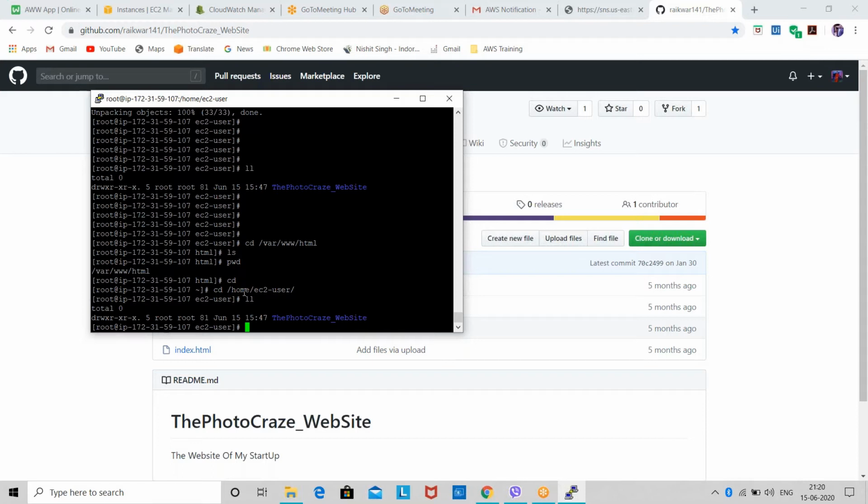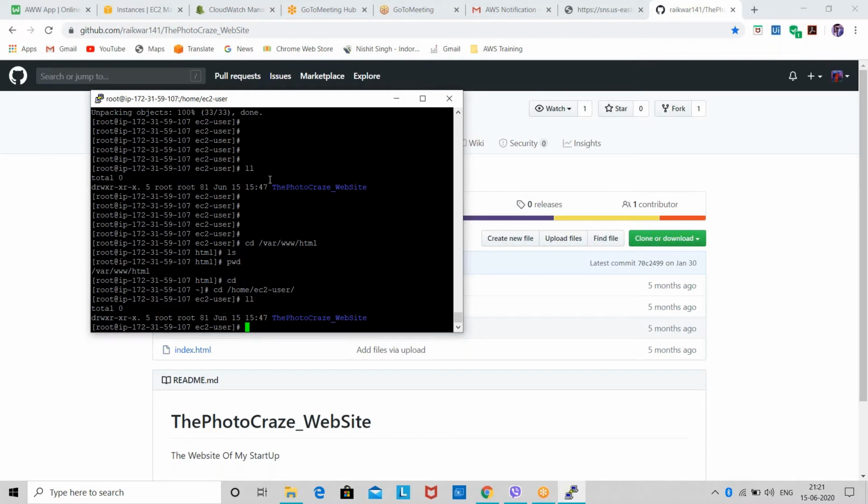So what is this home and EC2? Whenever you create any user in Linux, the files associated with that user are created. Like in Windows, you get my computer, desktop, pictures, documents, downloads. Similarly in Linux, we have home, and inside home, when you create a user, they create a username, and inside that username they create the basic folders you require for the usage of that user, like download, music, videos, and document in Windows.